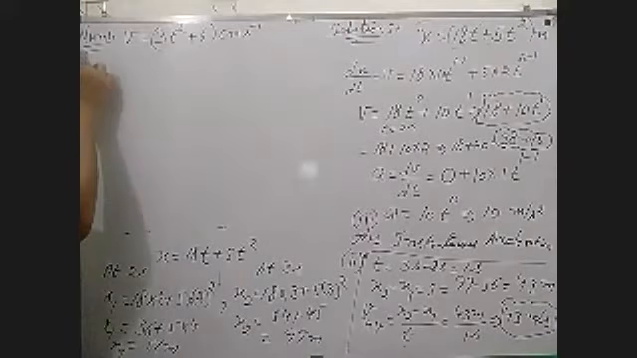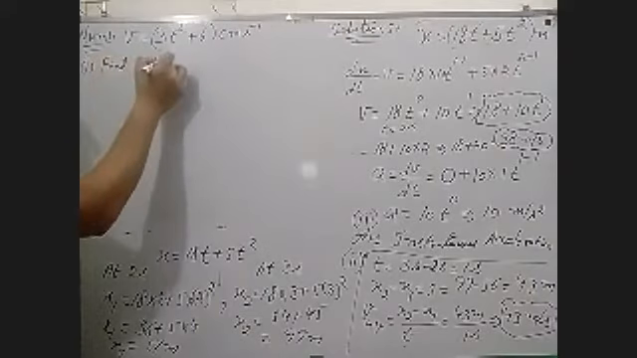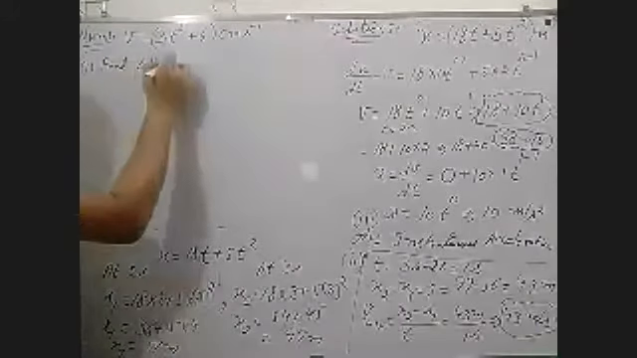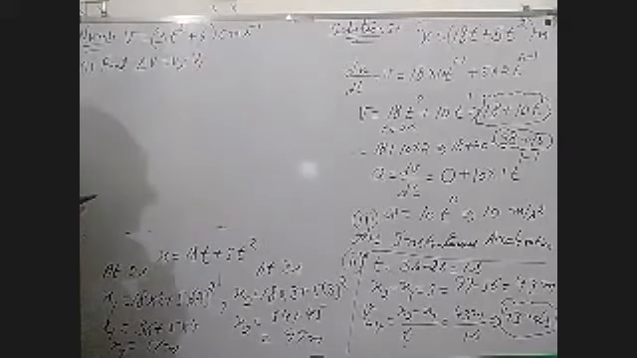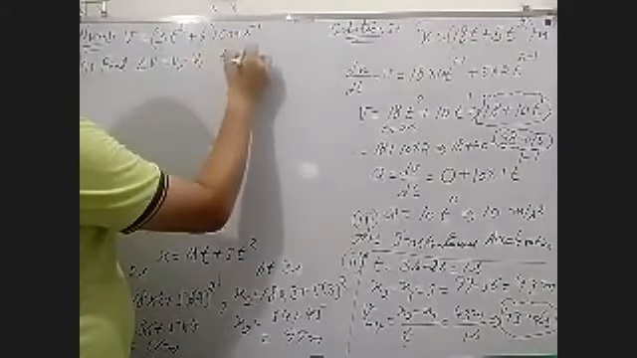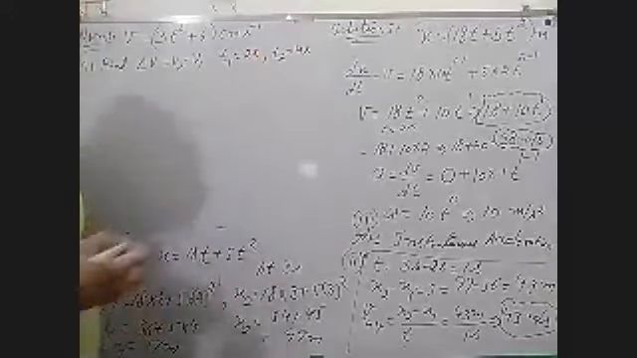Find the change in velocity of the particle during the time interval t1 equal to 2 seconds and t2 equal to 4 seconds. First question, find the change in velocity. You can write delta v here, or v2 minus v1, in between the time interval t1 2 seconds and t2 4 seconds. In short, I am taking all the values.